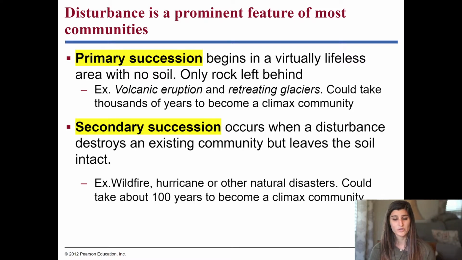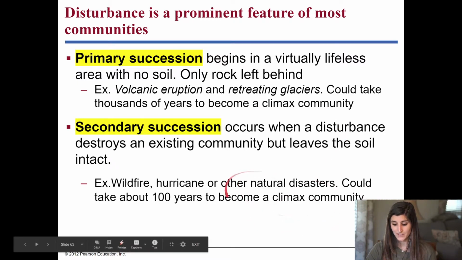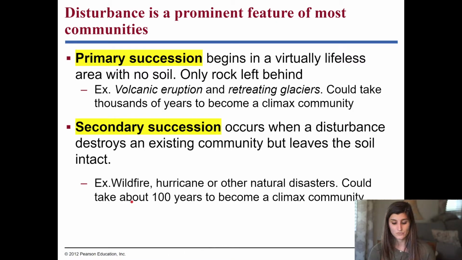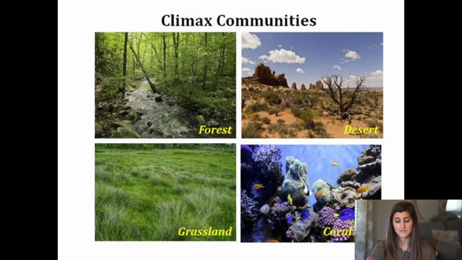But as long as the soil is still there, secondary succession will happen. And in order to reach our climax community, it usually takes a lot less time. So this one could take maybe 100 years or even less to reach the climax community. So primary succession typically takes a long time to reach that climax community, but secondary succession might not take as long. And really quick, what is a climax community?